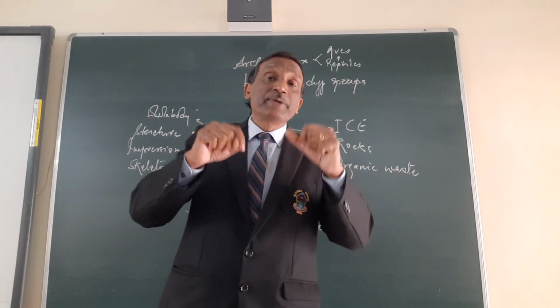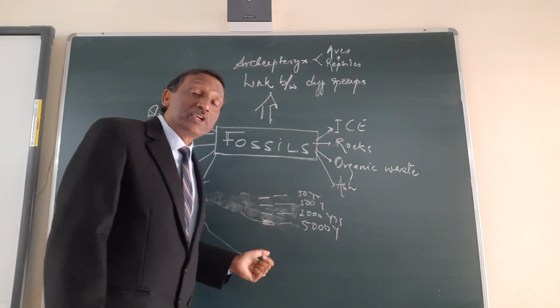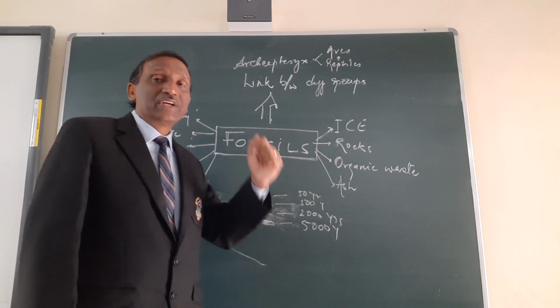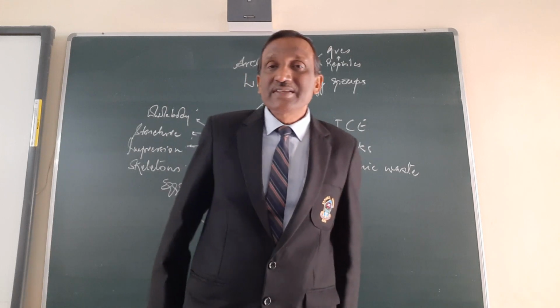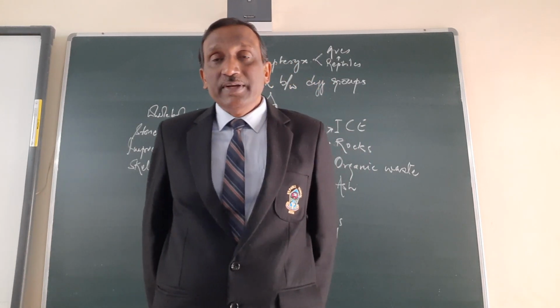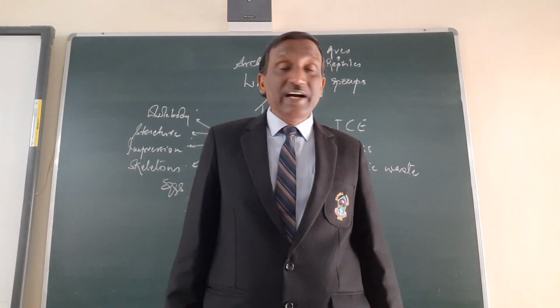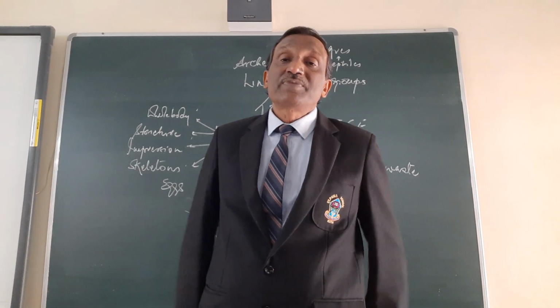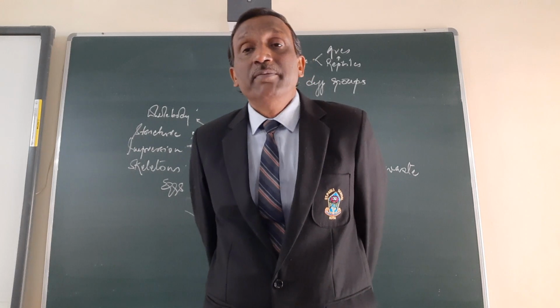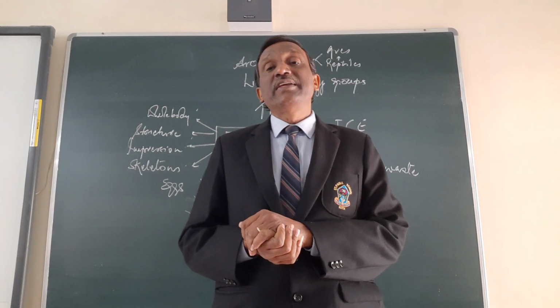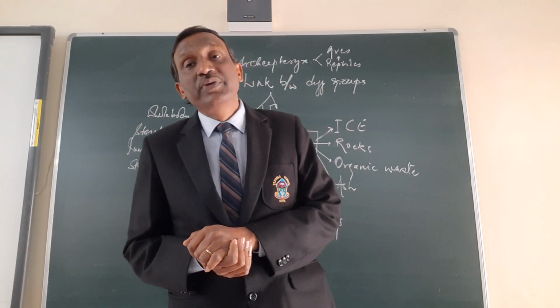Fossils, and most importantly, we can even come to know the age. How do we come to know the age? There is a science called radioactivity, a branch of physics, and in that we come to know that radioactive substances have a half-life period, and by the half-life period of the radioactive substance we can even find the age. So that is called radioactive dating.